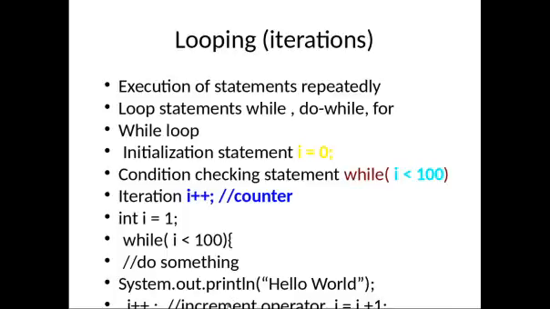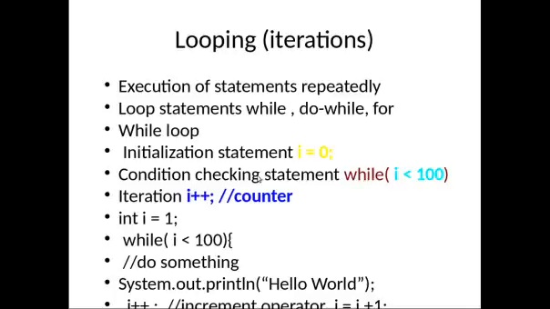So this will print hello world 99 times. If I want to print 100 times, then I will initialize I equal to 0, and the condition will be I less than 100. So there are three main things inside a while loop. One is the initialize statement, the starting point: you have to initialize the counter or iterator, I is equal to 0.